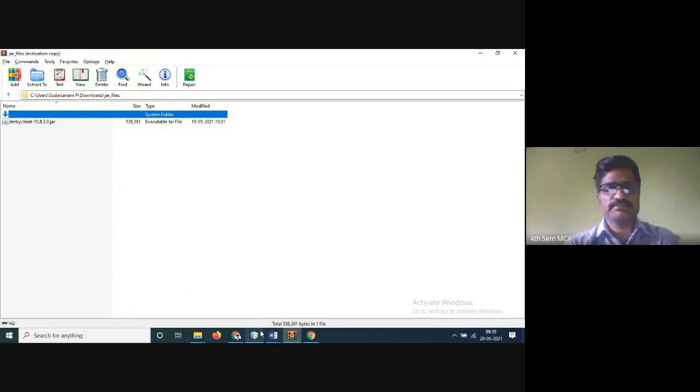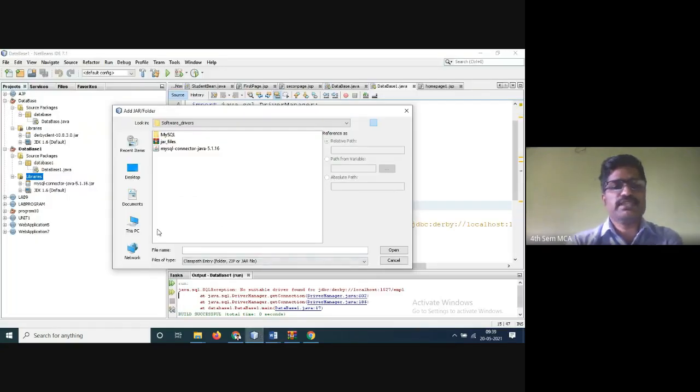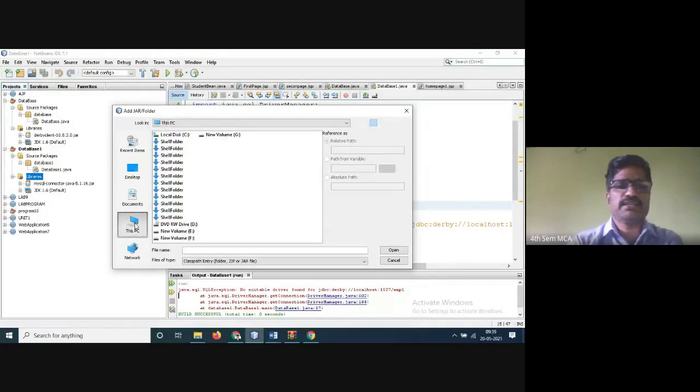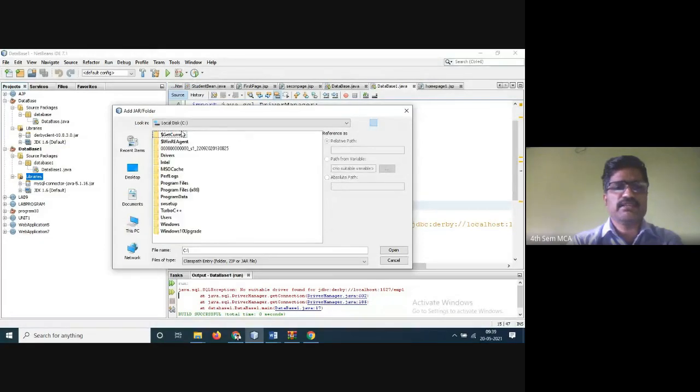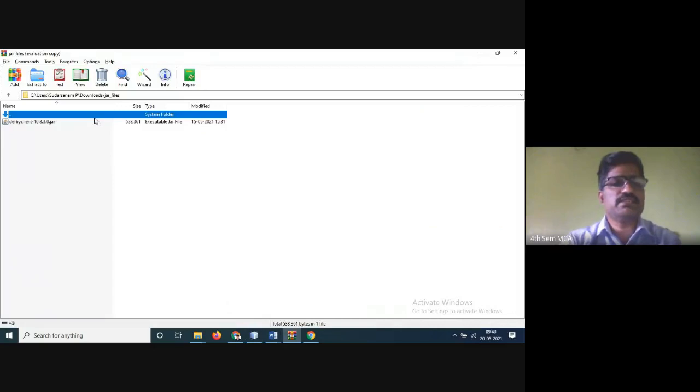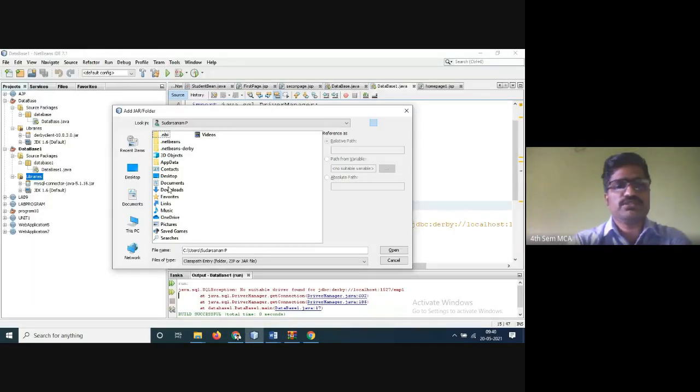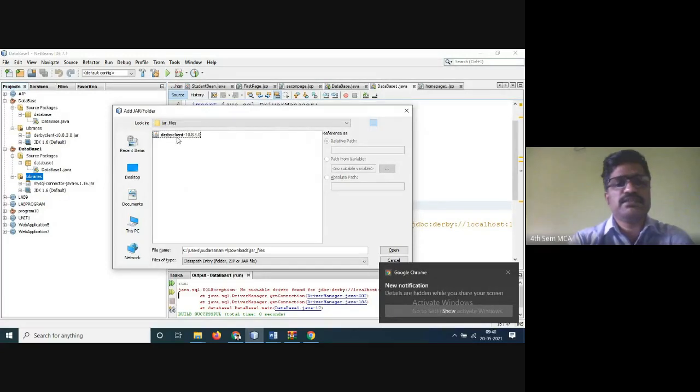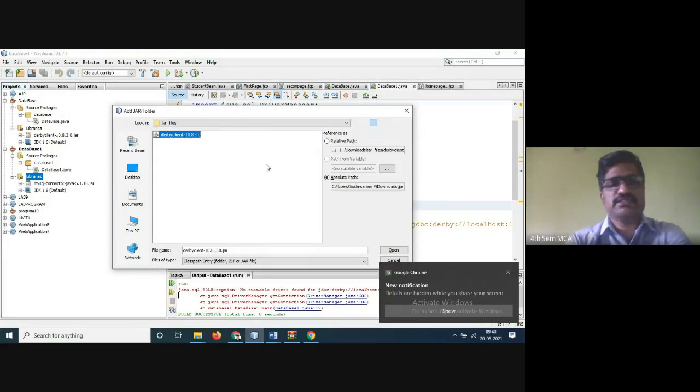Now go here. So here is my computer. Double click it, and C:, Users, Sudarshanam P. Next is Downloads, and MySQL jar files. Here is Derby client, this one. So click this. Are you getting what I'm saying?